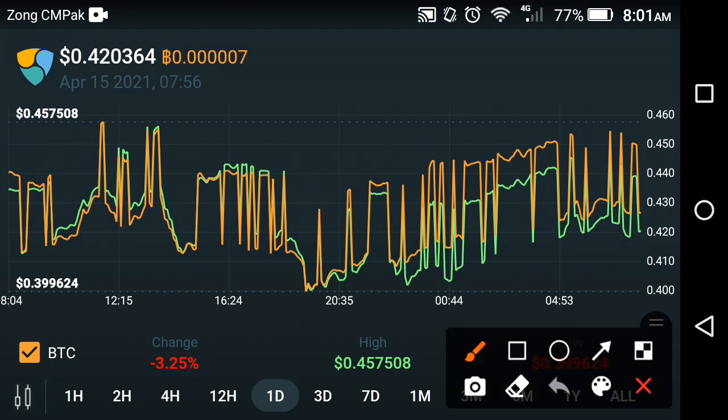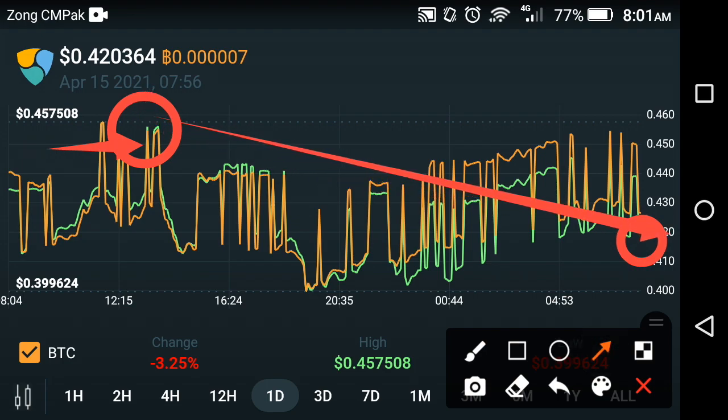As you can see here, that is the highest point of the XEM coin, and now the current price of the XEM coin is that. If this kind of change occurs in XEM coin, it may hurt you in the future, because the whole change in XEM coin is negative. So my suggestion is that a big jump may come in XEM coin. But if this kind of situation occurs, there may be a dump in XEM coin. The jump occurs in XEM, but the change is negative.